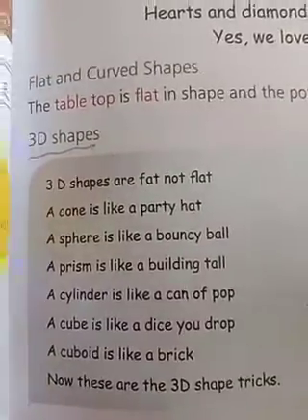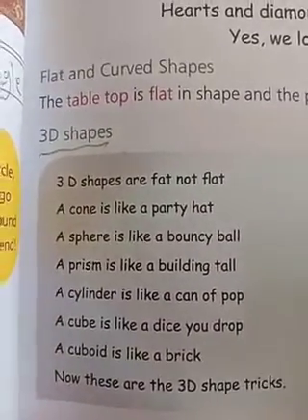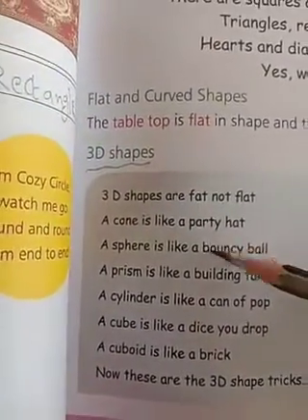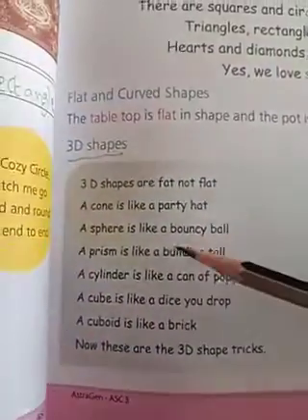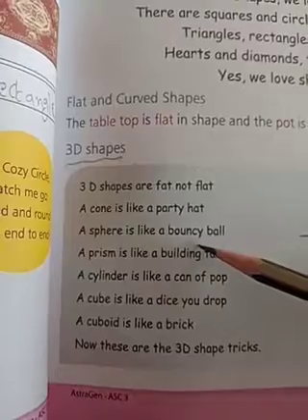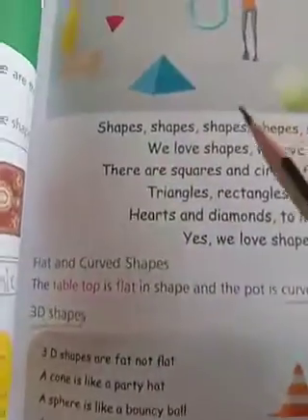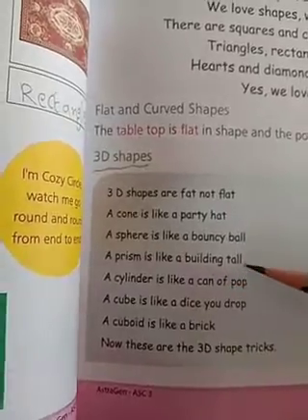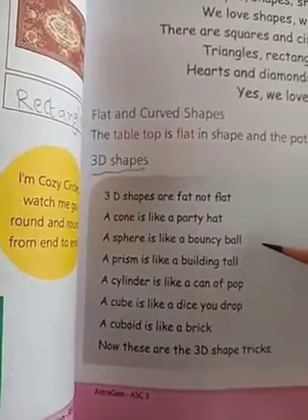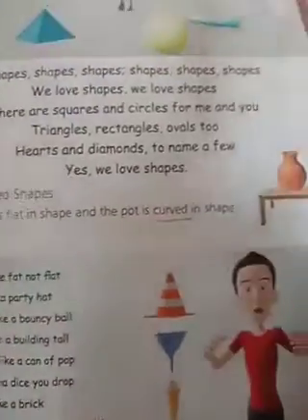Okay, observe here, children. A cone is like a party hat, cone. A sphere is a bouncy ball, like that ball. A prism is like a tall building, tall buildings like that.